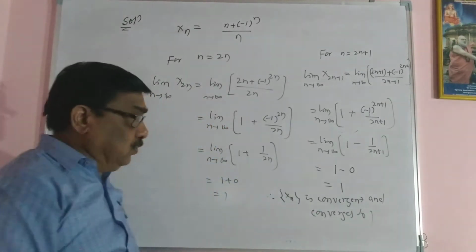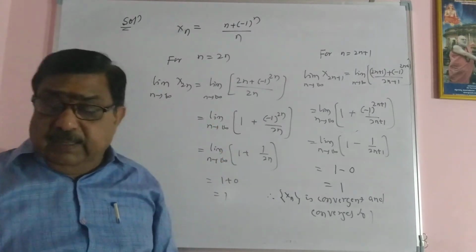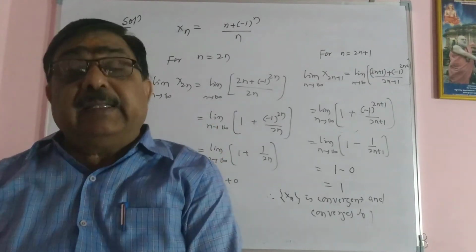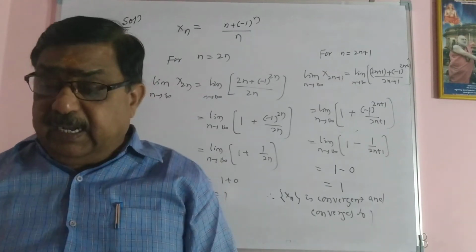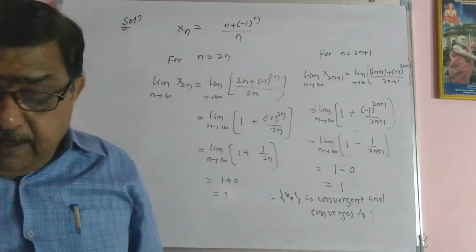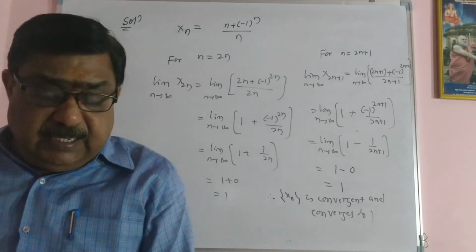Converges to 1. So when two terms are equal, then we say that the limit exists. They should be equal, exist and equal, then only we say that it is convergent and converges to the same finite number.